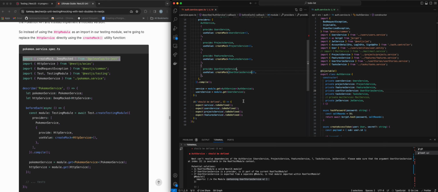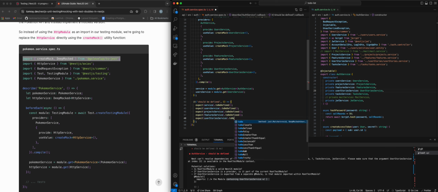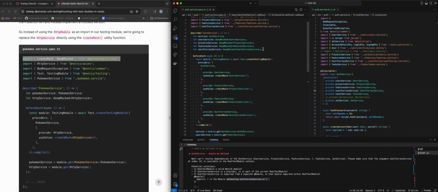All right, and then we are going to expect user story service to be defined. Okay, and then we have tasks service.